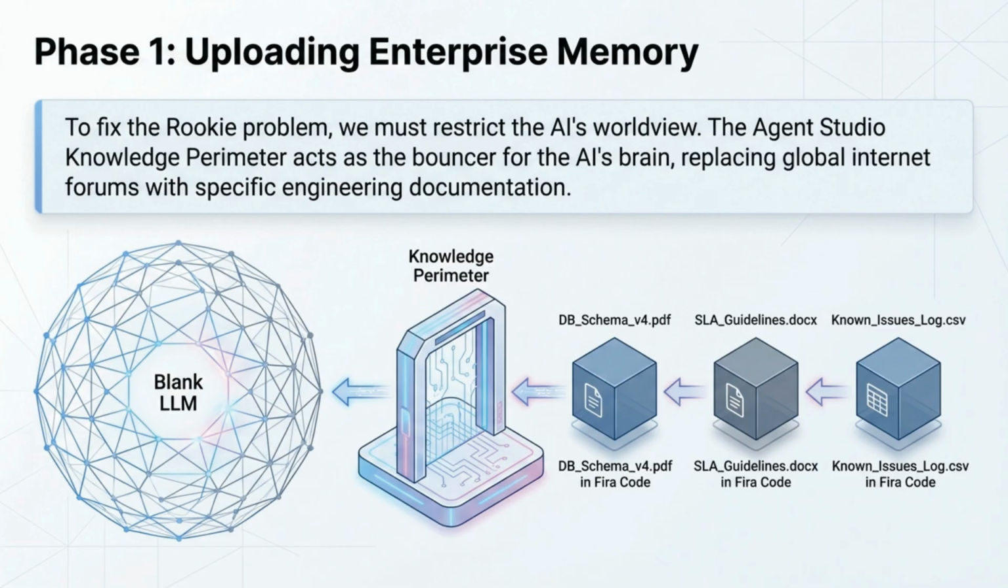In Phase 1, we tackle the rookie problem. Instead of letting the AI guess based on random internet forums, we restrict its worldview. We use a knowledge perimeter. Think of it as a bouncer for the AI's brain. We replace global noise with your specific engineering docs, ensuring every answer is grounded in your enterprise memory.